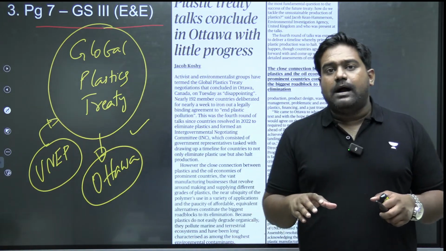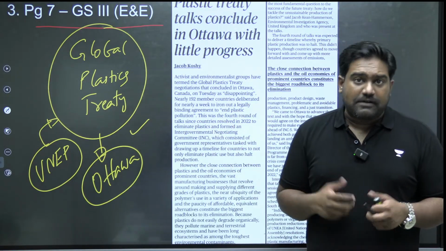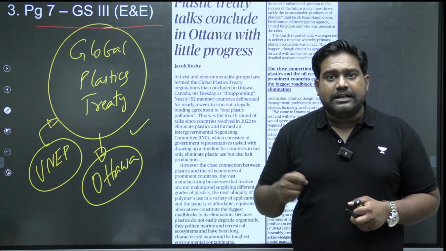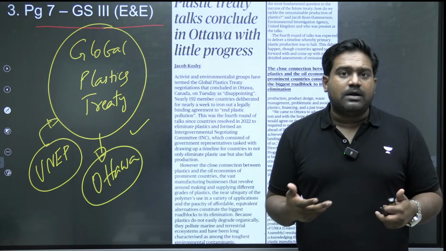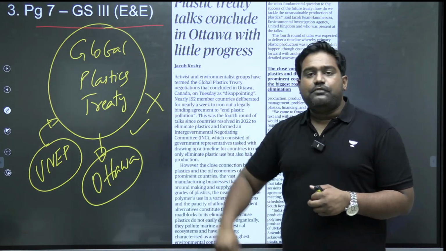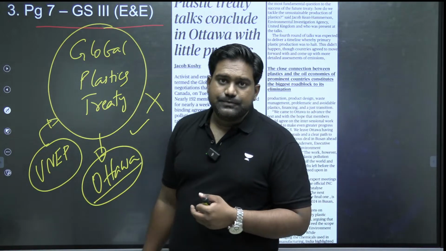So we have an update regarding the Global Plastics Treaty, which was supposed to be finalized. Right? After many rounds of negotiations, unfortunately, the countries have not been able to agree upon a global plastics treaty. So there has been no final treaty which has come out of the Ottawa negotiations.